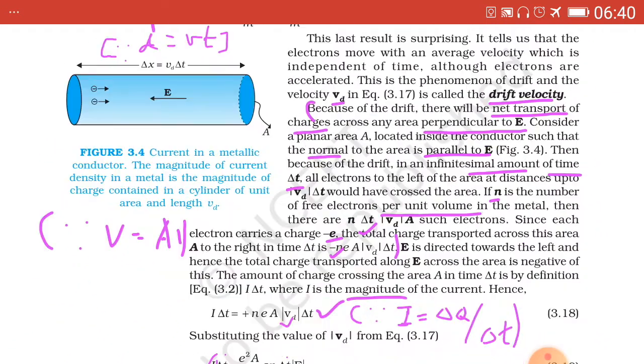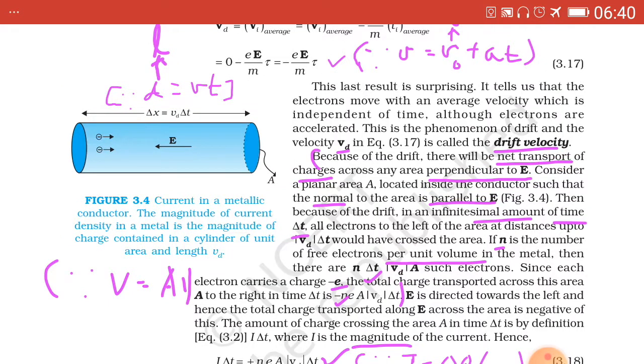And in the figure, area A is shown. A metallic conductor is taken in the form of a hollow cylinder, and electrons are moving from left to right, while the direction of the electric field is shown from right to left, in the opposite direction.